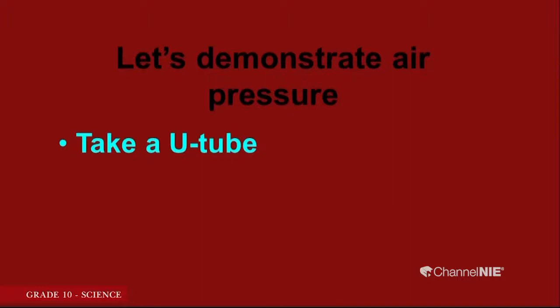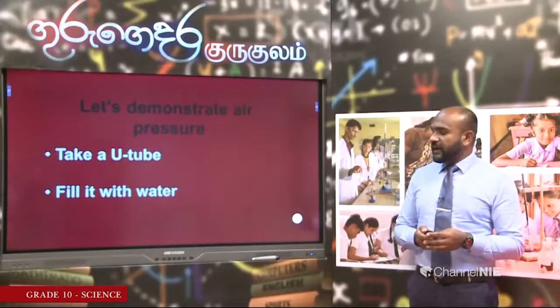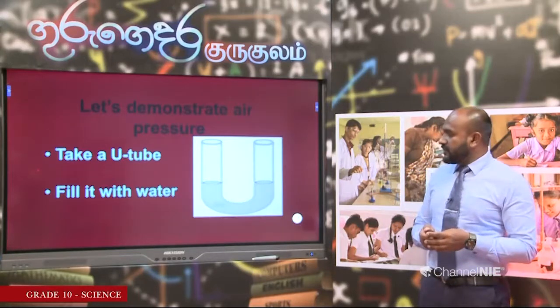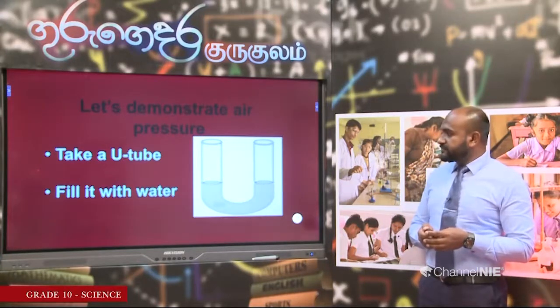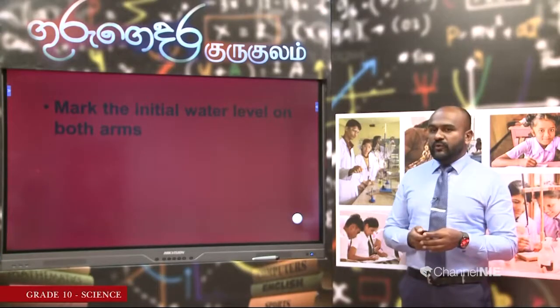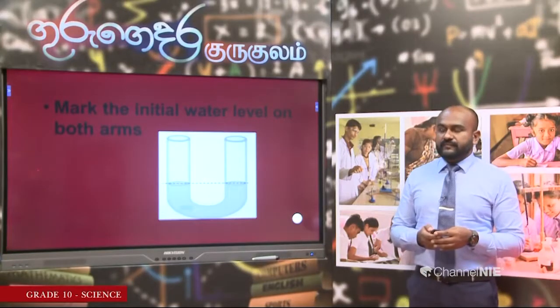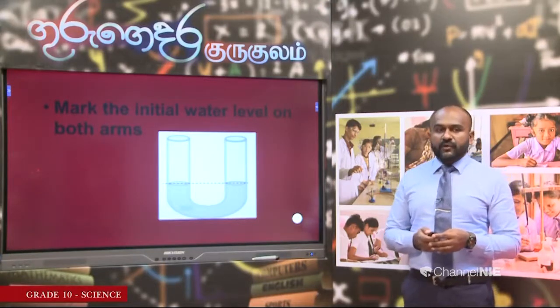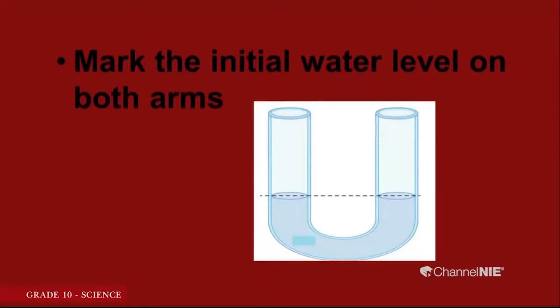Take a U-tube and fill it with water. You can now see a U-tube filled with water. Mark the initial water level on both arms of the U-tube.